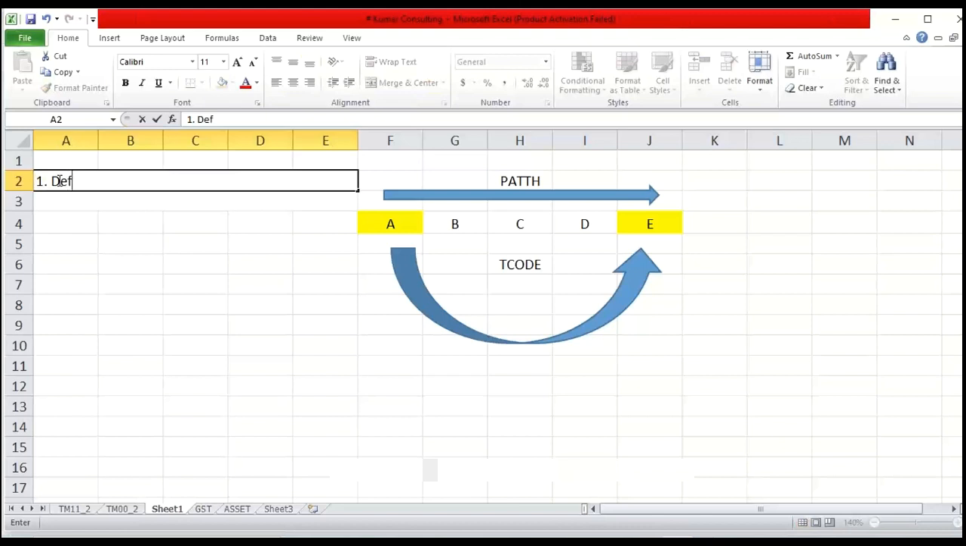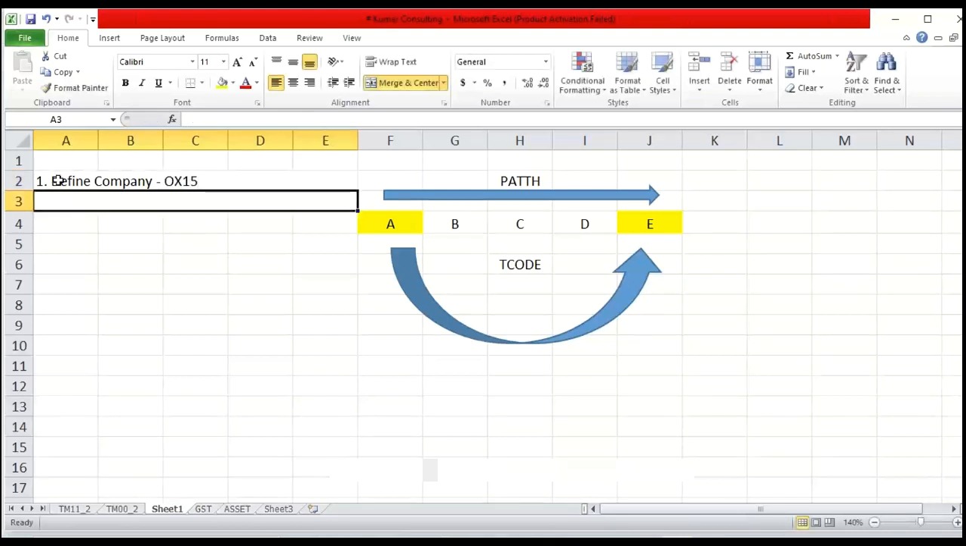Okay, so first of all, define company. What is the T code? OX15, right? So that we have done. The next one is define or create company code, right? OX02.